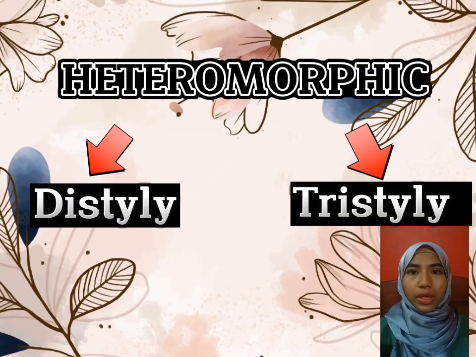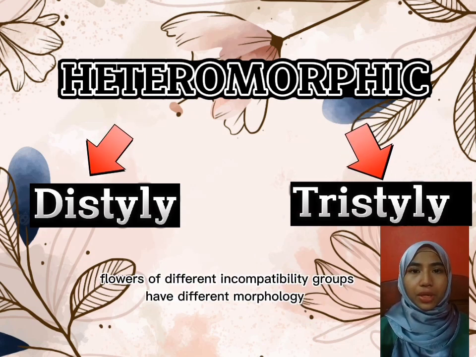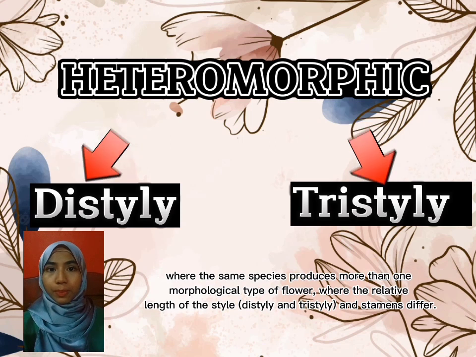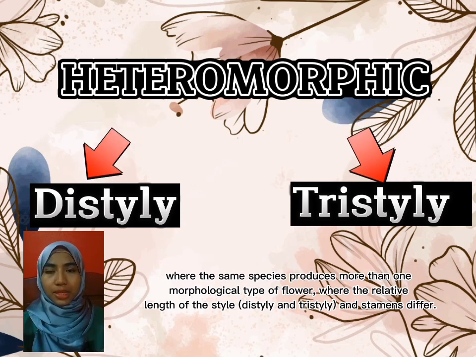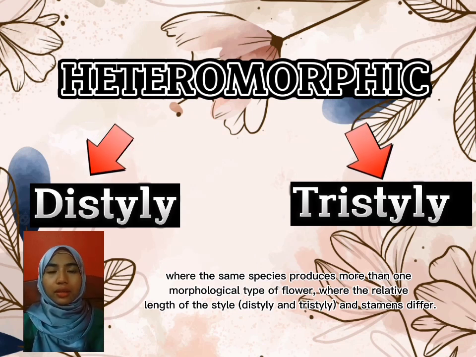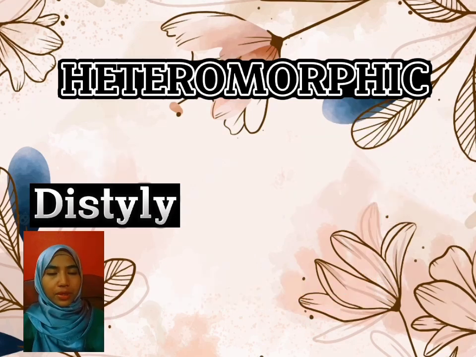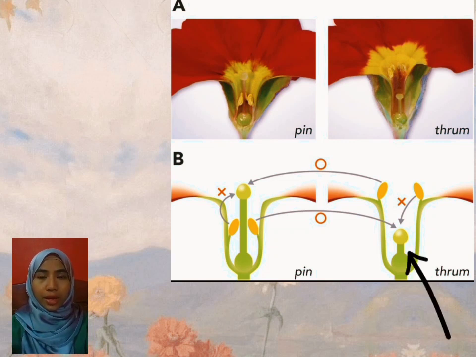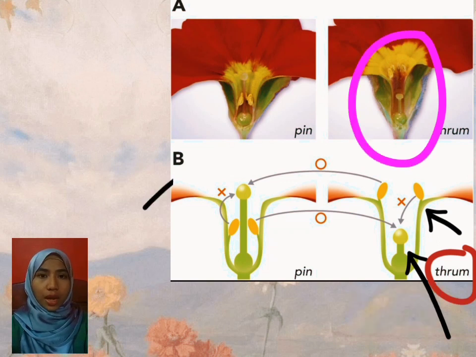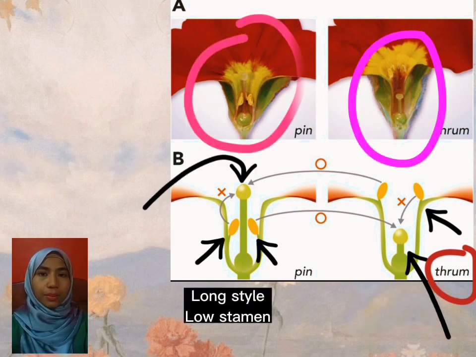I'll start with heteromorphic self-incompatibility. In heteromorphic, flowers of different incompatibility groups have different morphology. This incompatibility refers to those plants where the same species produce more than one morphological type of flowers, where the relative length of style, in distyly and tristyly, and stamens differ. The flower with short style and high stamen is called thrum type, whilst the flower with long style and low stamen is called pin type.